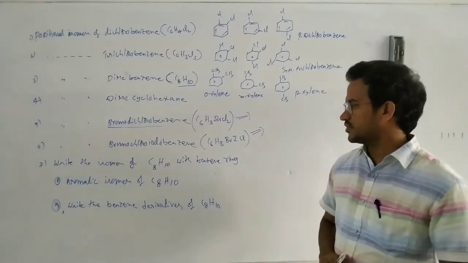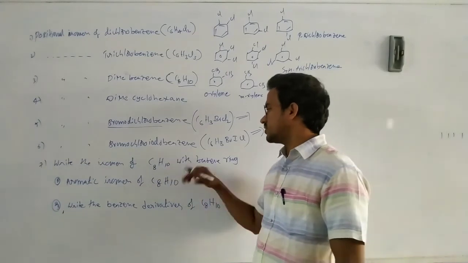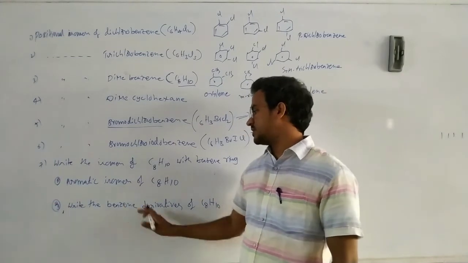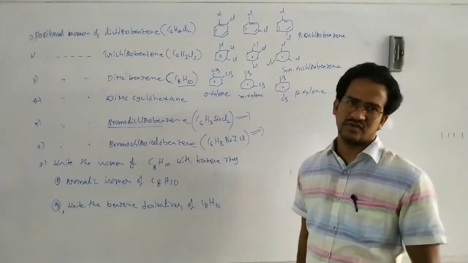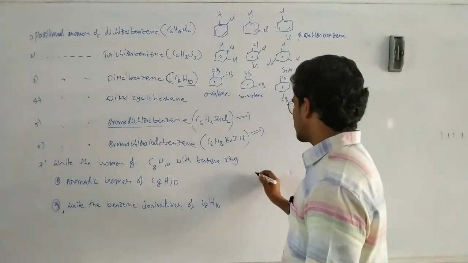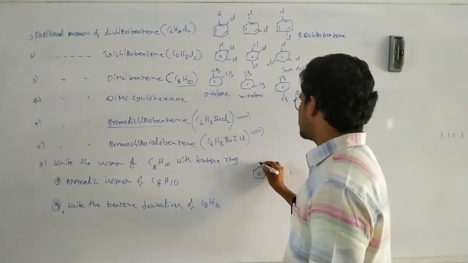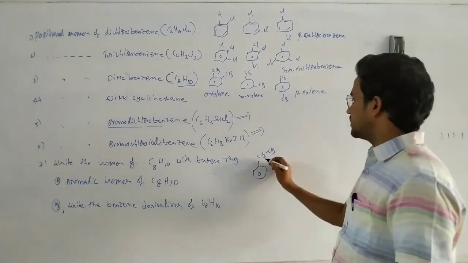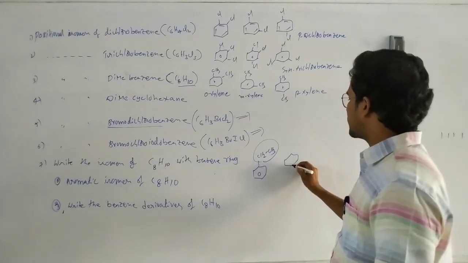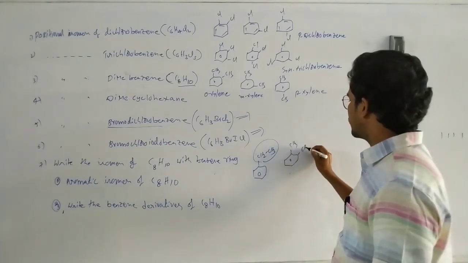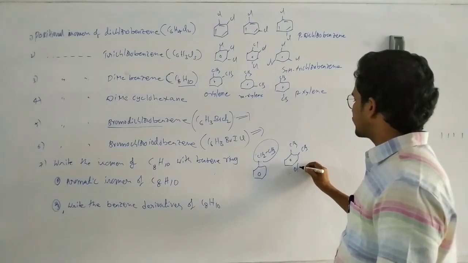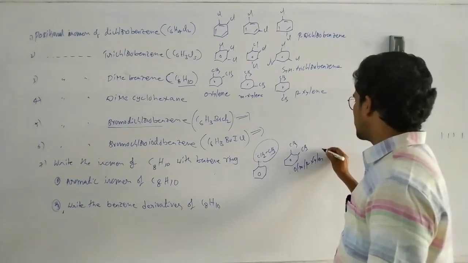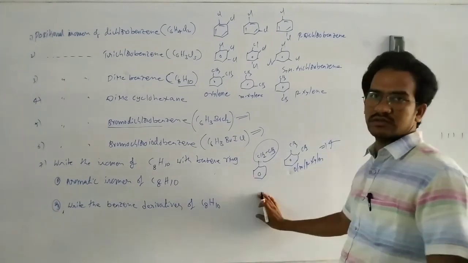Write the isomers of C8H10 with a benzene ring, or aromatic isomers of C8H10. Write the benzene derivatives of C8H10. So it is a benzene, and the remaining 2 carbons can be ethyl benzene. Now this ethyl group can be written as CH3, CH3. That means orthoxylene, metaxylene, paraxylene. How many isomers totally? 4. These are the 3 isomers, and this one is the 1 isomer.